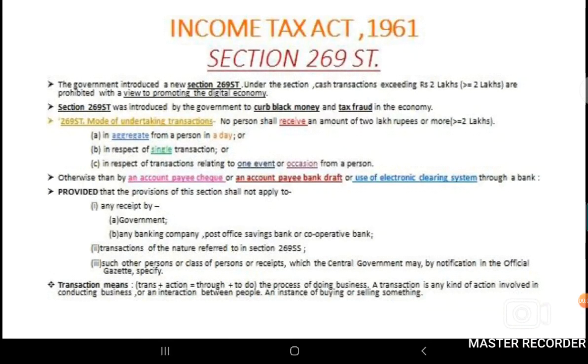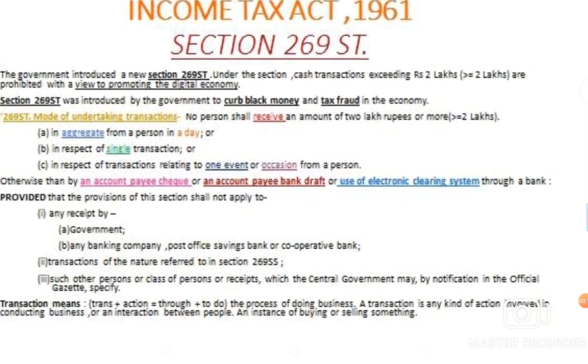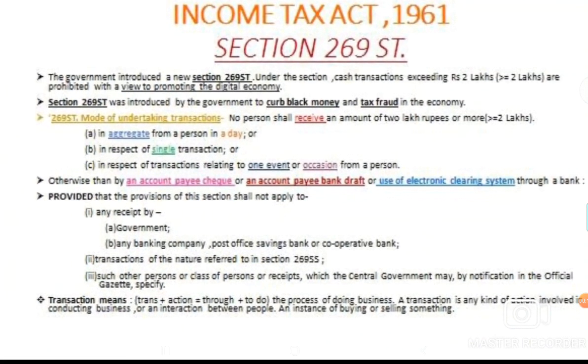Today we are going to discuss the Income Tax Act, which was enacted in 1961. Firstly, let's go through Section 269ST and its clauses. The government introduced a new Section 269ST. Under this section, cash transactions of rupees 2 lakhs or more are prohibited with a view to promoting the digital economy. Section 269ST was introduced by the government to curb black money and tax fraud in the economy.